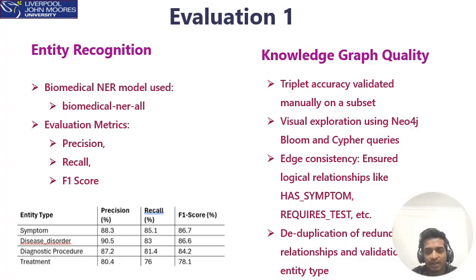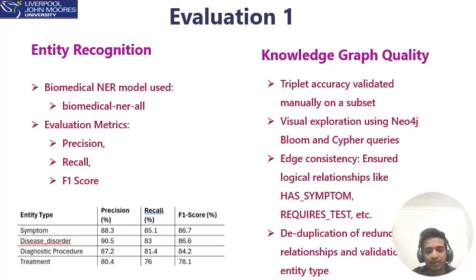Here you can see the performance metrics of each entity type we have used, like the most common entity types, such as symptom. For symptom, the precision is 88.3%, recall is 85.1%, and the F1 score is 86.7%. Like this, for each entity we have calculated precision and recall, and selected the appropriate NER model, which we can use for entity recognition.